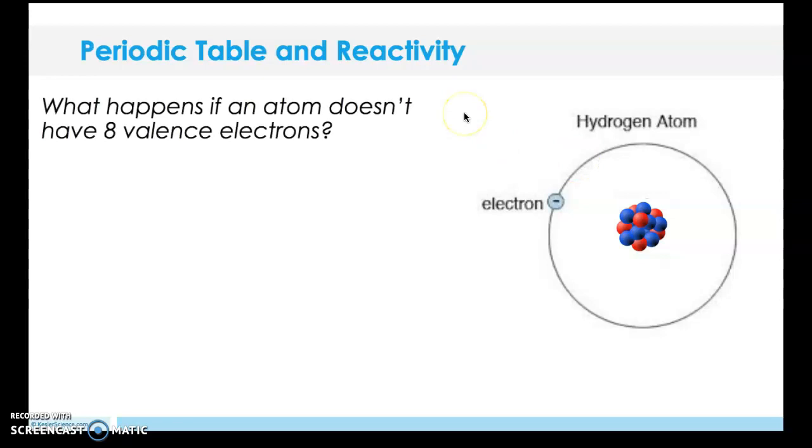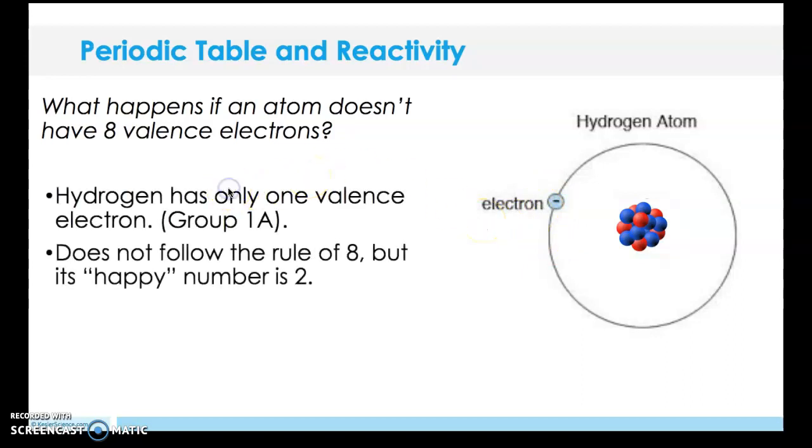So for example, here's my hydrogen atom. You can see it has its neutron and proton, which isn't very accurate, because it would have 1 neutron and 1 proton in the middle here and 1 electron. My hydrogen atom is happy with 2 electrons in its shell, so it's going to look for a way to gain another electron. It could do this by bonding with another element, like our halogen chlorine, because chlorine has 7 electrons in its valence shell. So chlorine could take this electron, or they would bond together, and hydrogen would have 2. It would be happy.